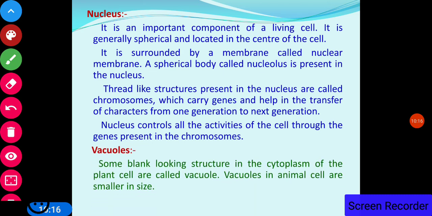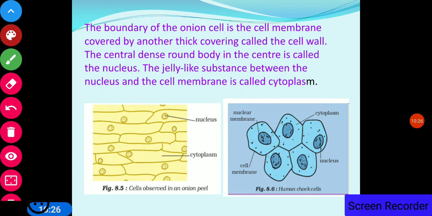Now vacuole. Some blank-looking structures in the cytoplasm of plant cells are called vacuoles. Vacuoles in animal cells are smaller in size. Now, the boundary of the onion cell is a cell membrane.